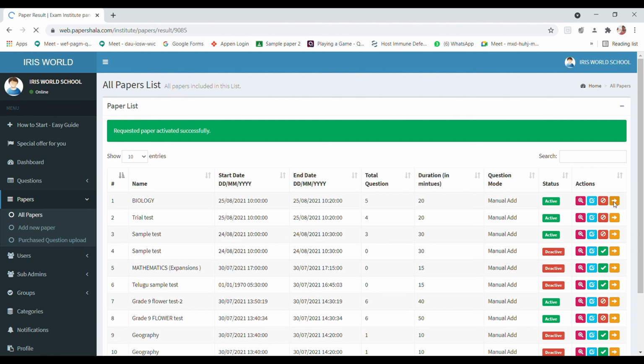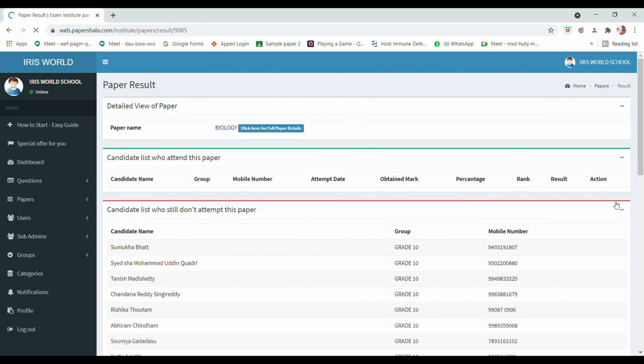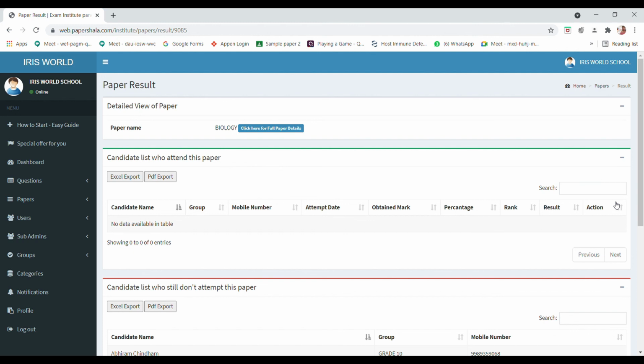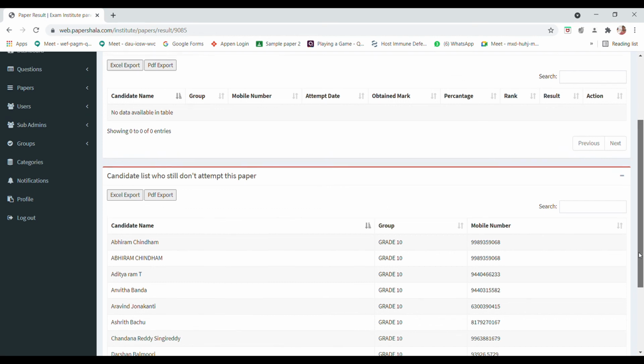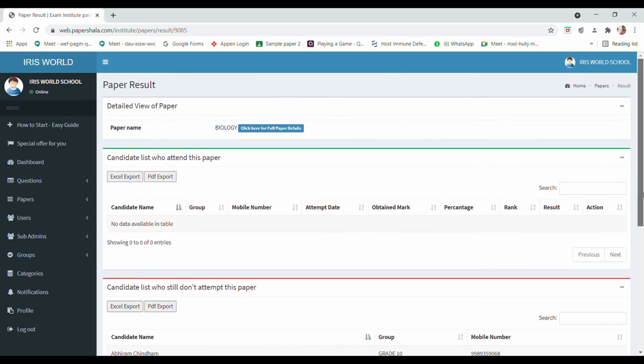As it is an automatic paper, we can look at the result directly, immediately. Here, when they write, you will get all the results of who attended the paper, and down below you have another column of who did not attend. So when you want, you can check it out and immediately call the parents or call the registered numbers, and then intimate that the exam is there. Then you will have the paper, the marks, and the percentage. As we gave 50 percentage, if they get very little, then the result will show as fail, otherwise it will show as pass.